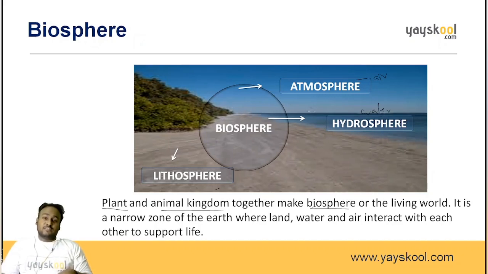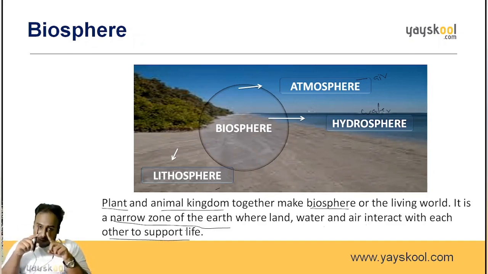Another very important definition: biosphere is a narrow zone of the earth where land, water and air interact with each other to support life.